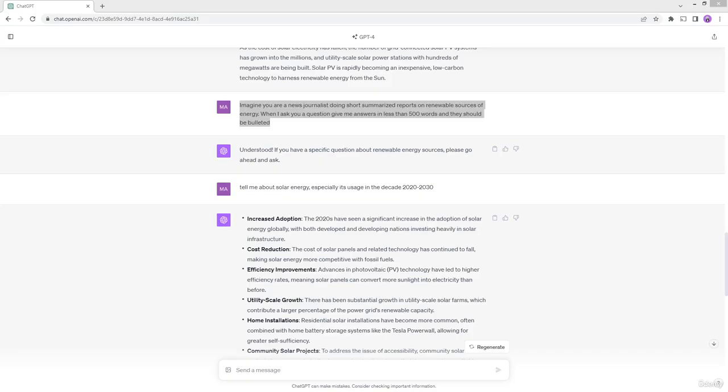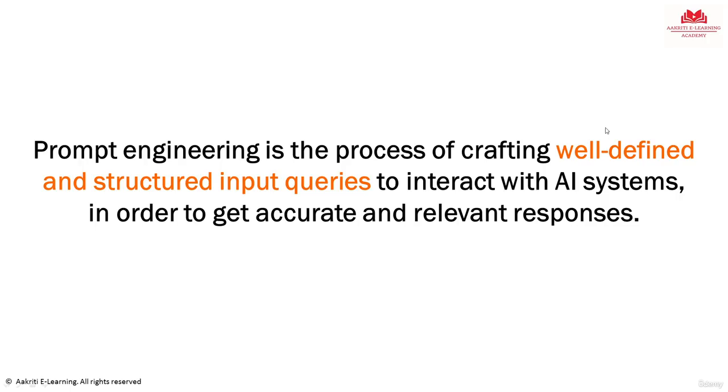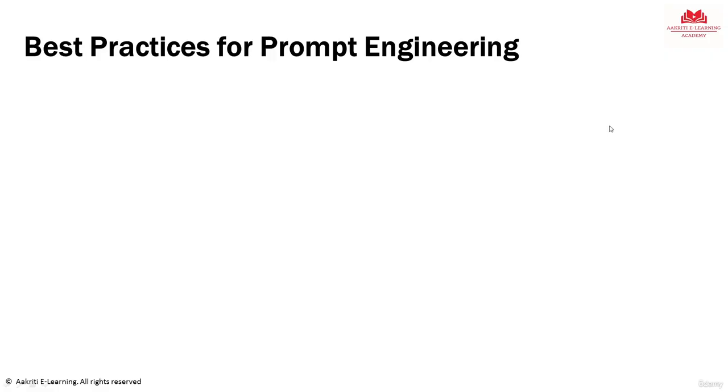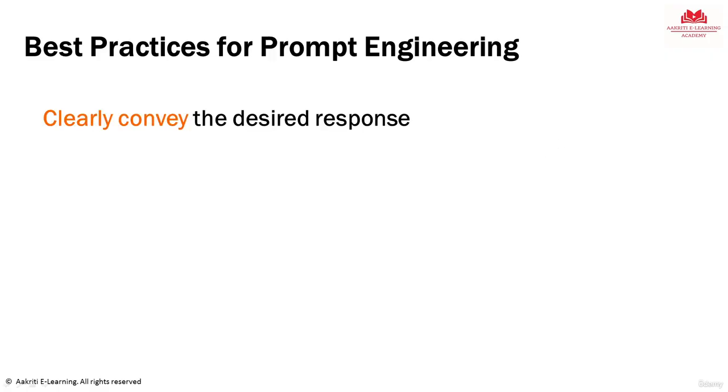Okay, so now that we know what a prompt is, let's go back and take a look at how we define a good prompt. What should be the best practices for prompt engineering? First one is clearly convey the desired response. Nothing more important than this. Be very clear in what you need. If you need an executive summary, tell that, so the LLM is not giving you a detailed analysis of 30 lines. Remember, an LLM like ChatGPT can often go very lengthy in its response, and the information can become diluted. So tell it very clearly what you need so that there is no ambiguity.